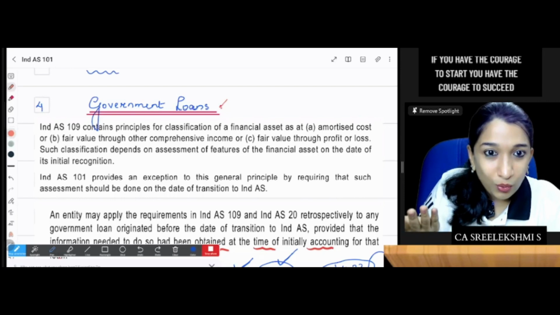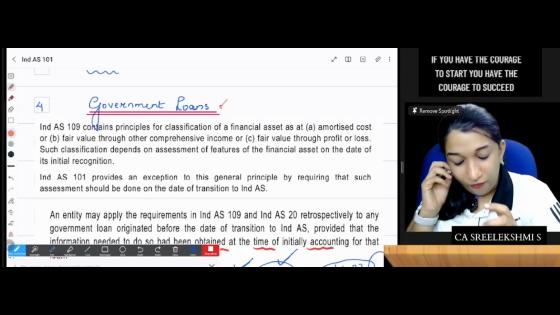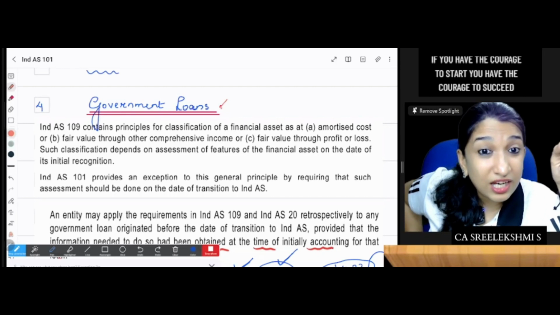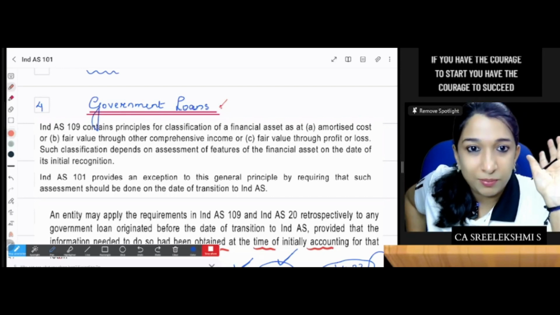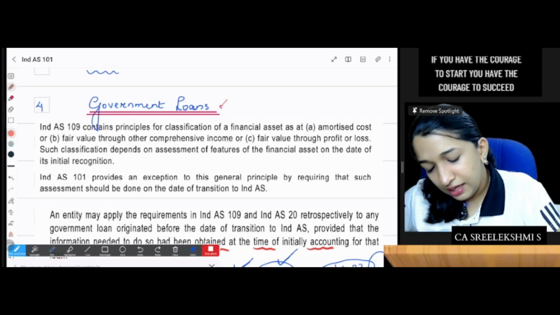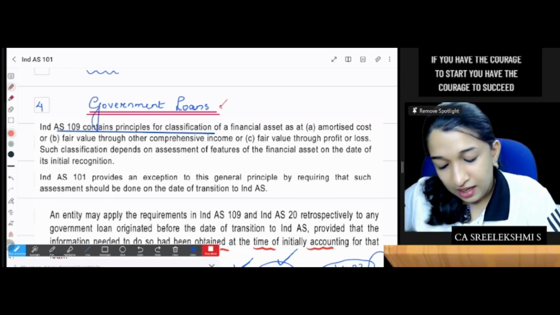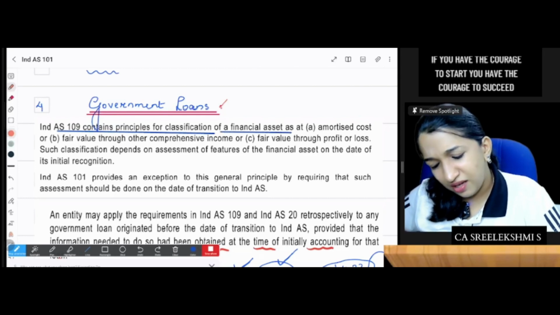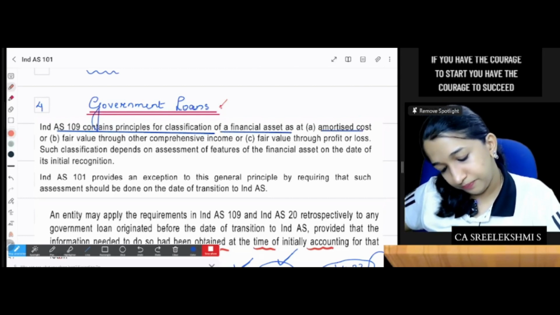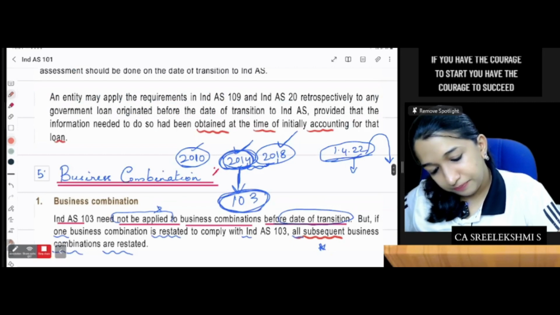അങ്ങനെ ചെയ്യണോ? Government loan ഉണ്ടെങ്കിൽ do we need to do this? Yes, provided that market interest rate on the date of loan is available, or else prospectively. മനസ്സിലായില്ല. Listen. IND AS 109 contains principles of classification of a financial asset. Okay, amortized cost, fair value through modify. That point we have already read. Here, what is given?